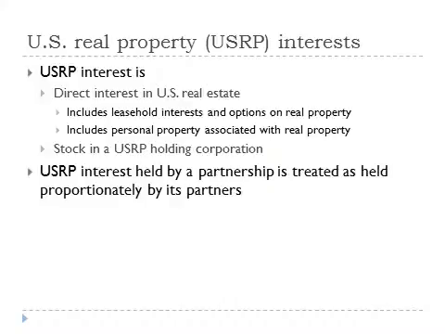In general, a U.S. real property interest held by a partnership is treated as held proportionally by the partners. The partnership itself is not treated as a U.S. real property interest.